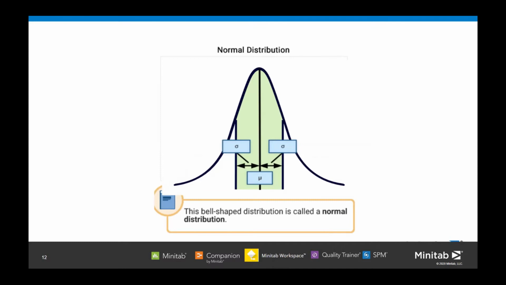The spread of a normal distribution is determined by the standard deviation. So here the sigma, you can see how far any of the values in the distribution curve are from the center or the mean.